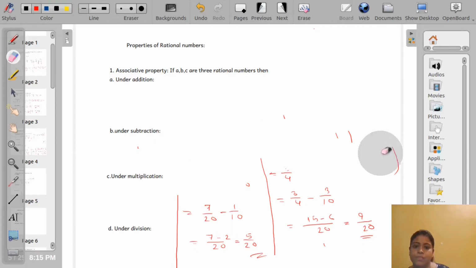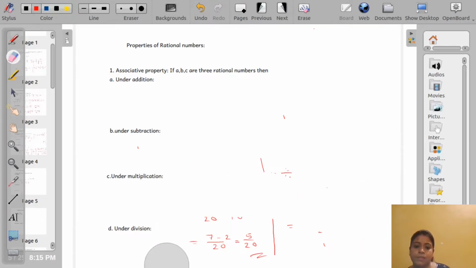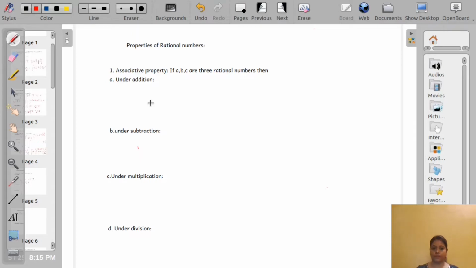So we got that rational numbers are associative under addition but not associative under subtraction. Now let us check for multiplication. If A, B, C are three rational numbers, then (A multiplied by B) multiplied by C is equal to A multiplied by (B multiplied by C).